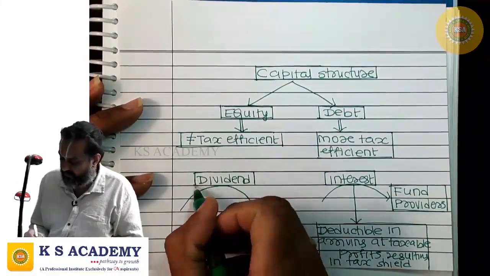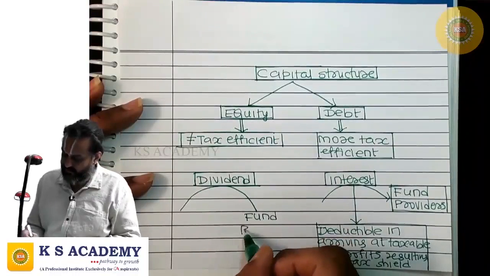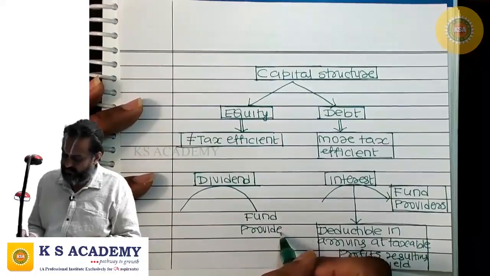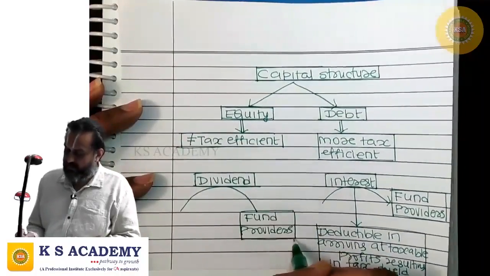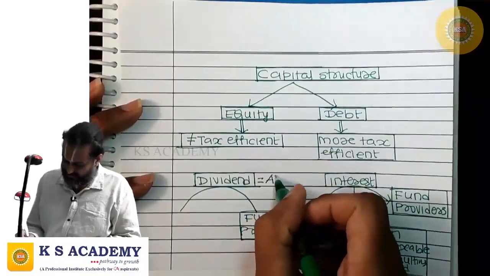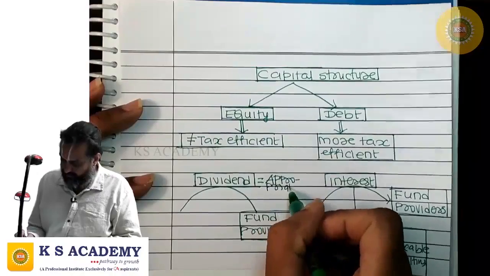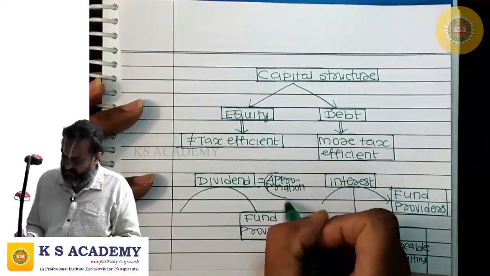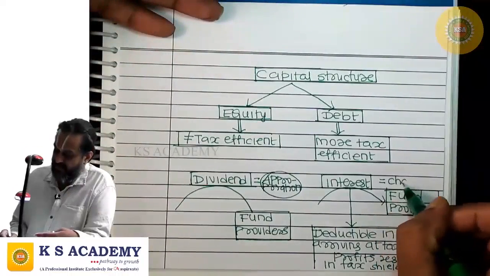This dividend is not a charge, it's an appropriation, whereas interest is a charge against profit.